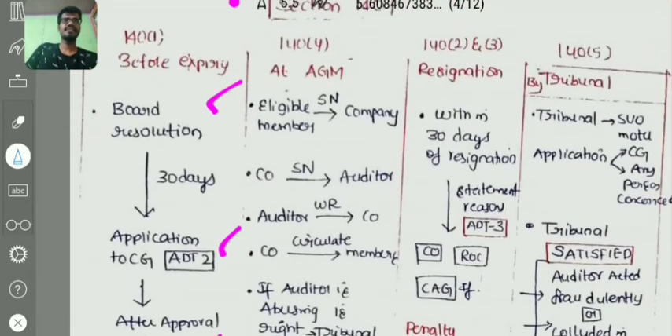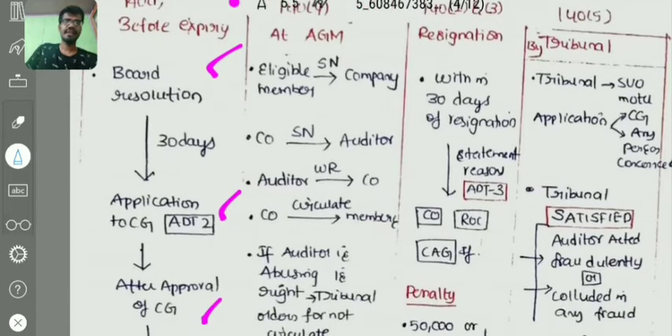Next, coming to section 140 subsection 4, that is removal of auditor at AGM. First of all, the eligible members shall give a special notice to the company. What is special notice and who are the eligible members? We'll discuss below. First of all, the eligible members will give the special notice to the company. Then the company will send that special notice to the auditor. Then the auditor will give his written representation, his facts and reasons, to the company. Then the company shall circulate that written representation to the members, right? That thing should be done.